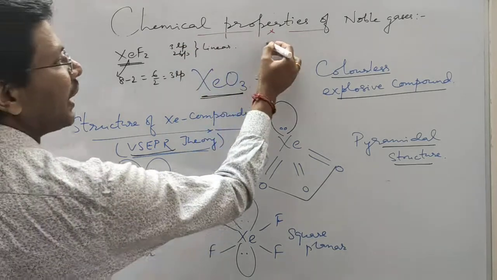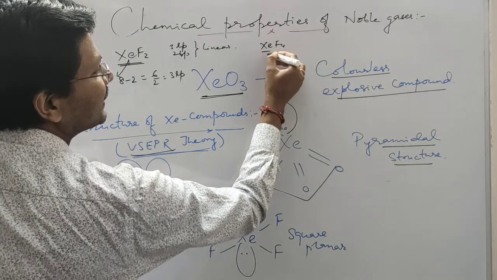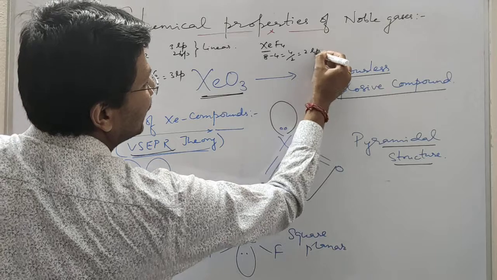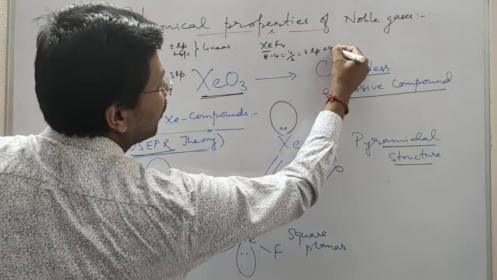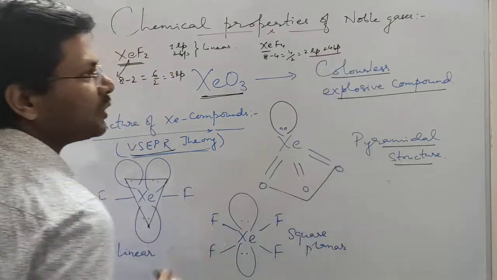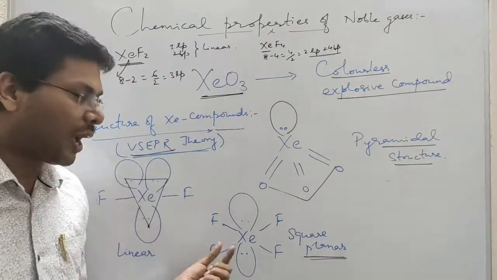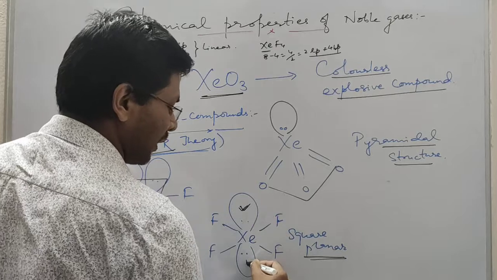Similarly, if we check XeF4, it has 8 valence electrons, 8 minus 4 bonds, 4 divided by 2, that is 2 lone pairs. That means it has 2 lone pairs plus 4 bond pairs. So it has a square planar shape with 2 lone pairs.